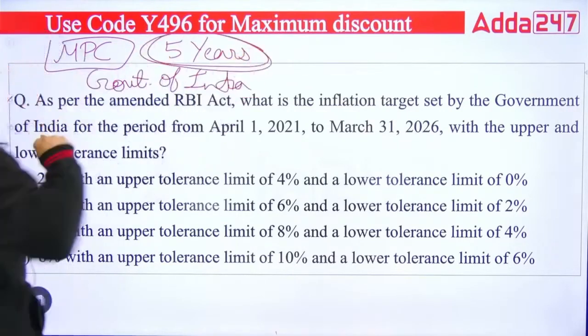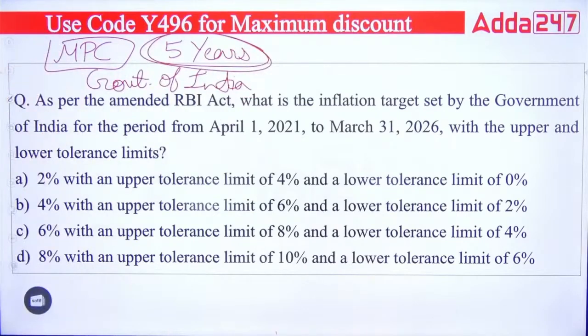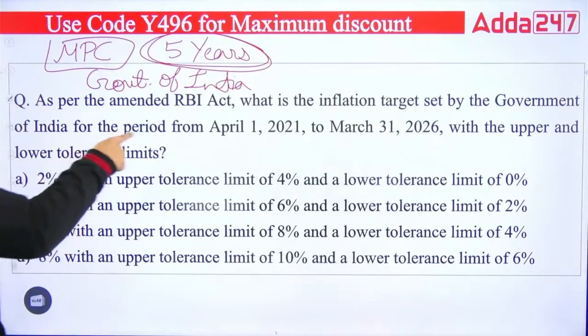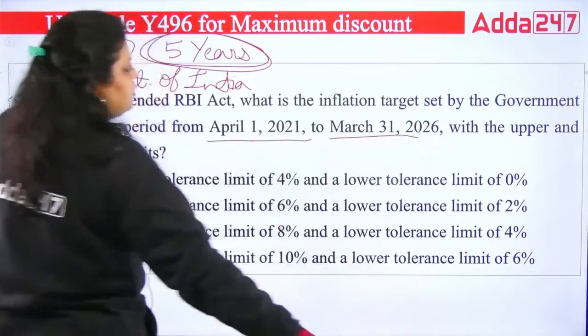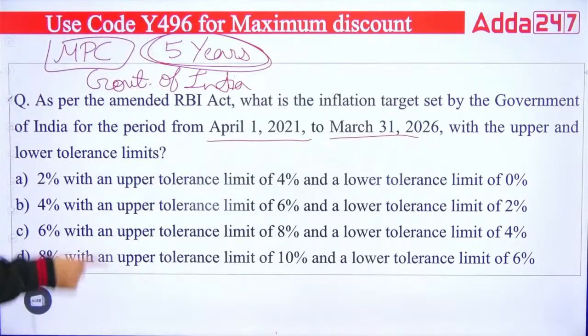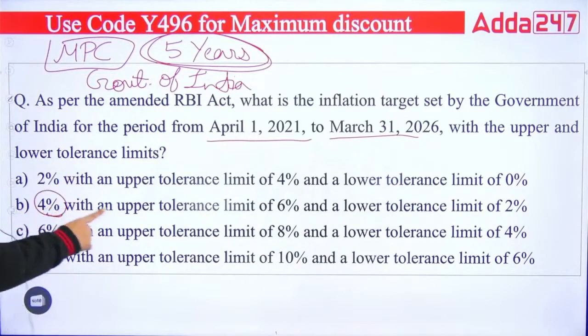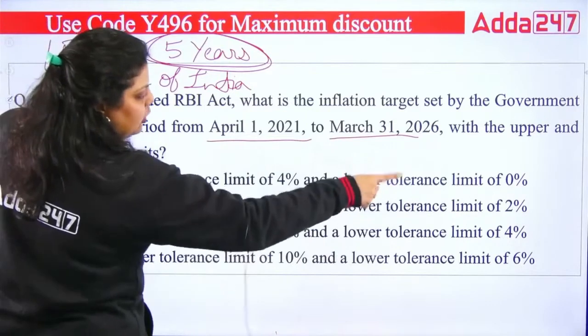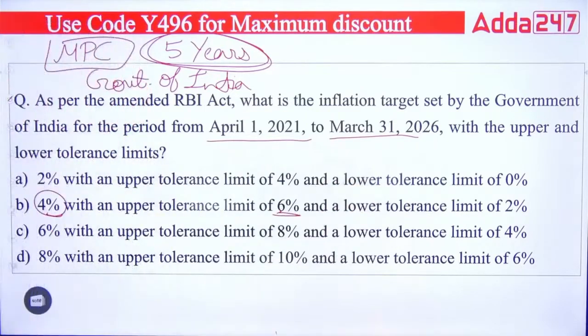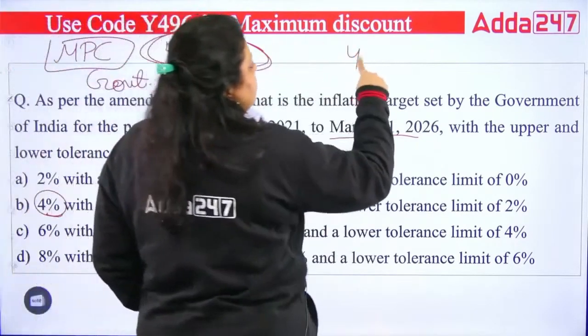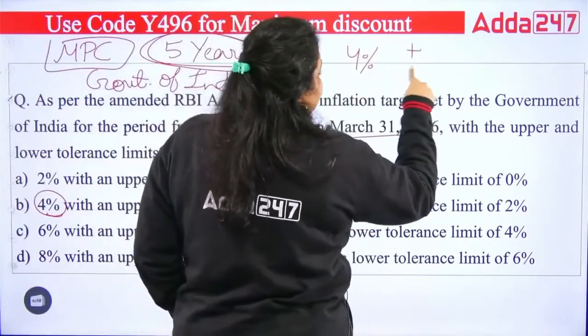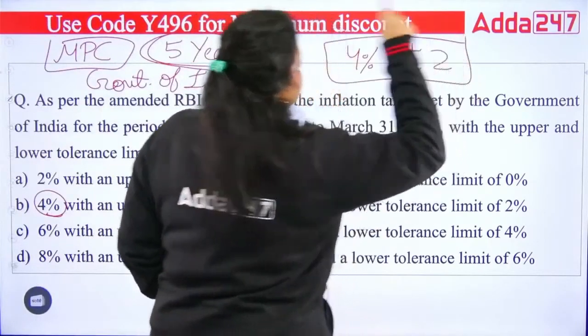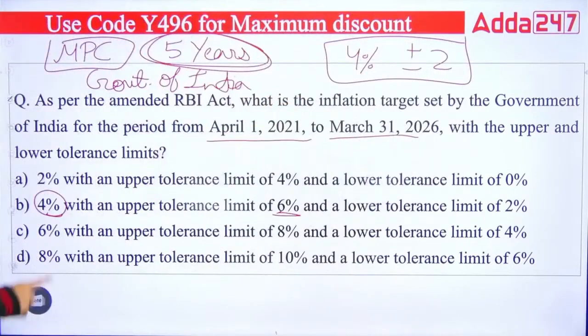So the inflation target will be set for 5 years by the government, but after consulting with the Reserve Bank of India. And right now, from 1st April 2021 to 31st March 2026, the inflation rate is 4%, the upper tolerance limit is 6, and the lower tolerance limit is 2. So we have 4% plus minus 2%. This is the inflation target. So the right answer will be B. Right answer is B.